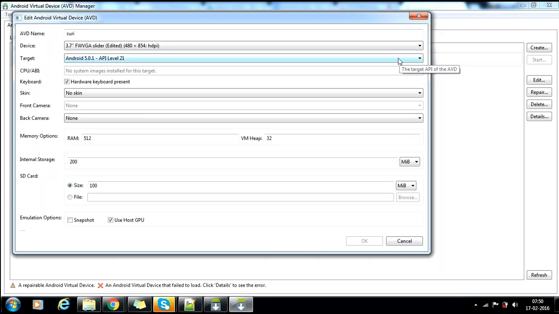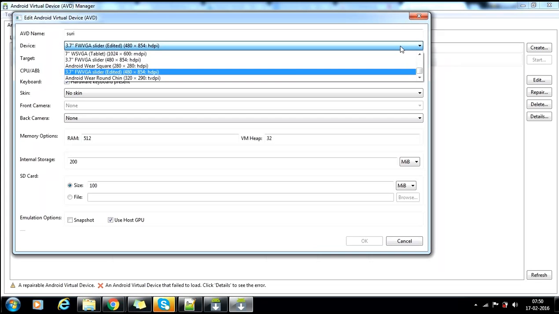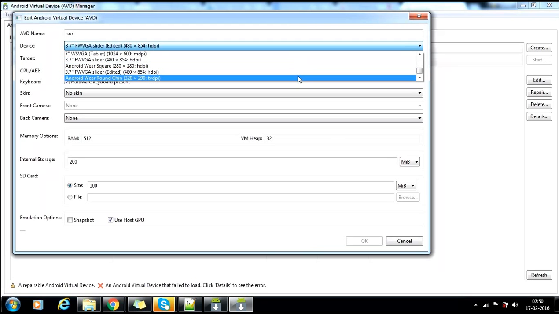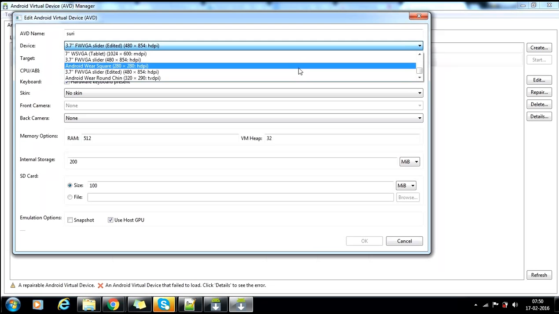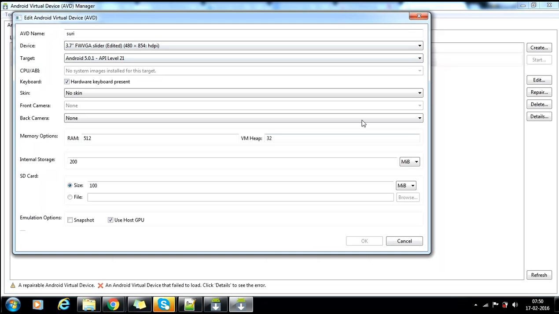You can select the devices. Here also you have a question. If you need more devices than these, and your requirement is not here, what you need to do is create another new device as per your requirement. Here you have create a new device.